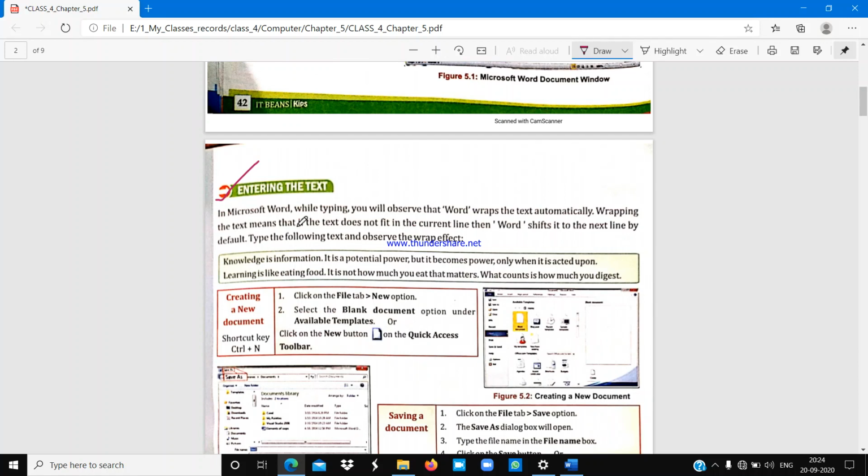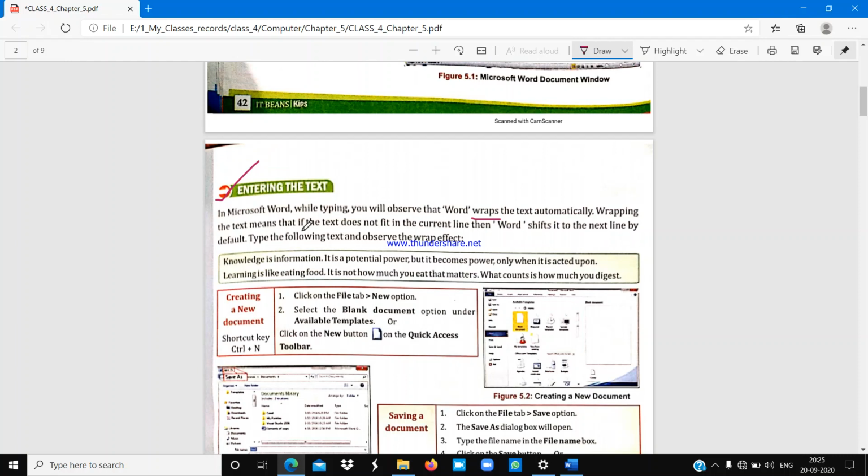Wrapping the text means that if the text does not fit in the current line, then Word shifts it to the next line by default.